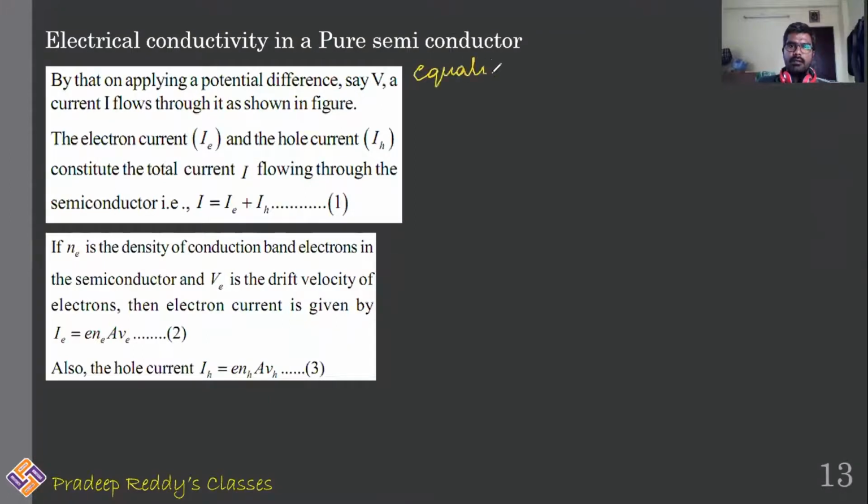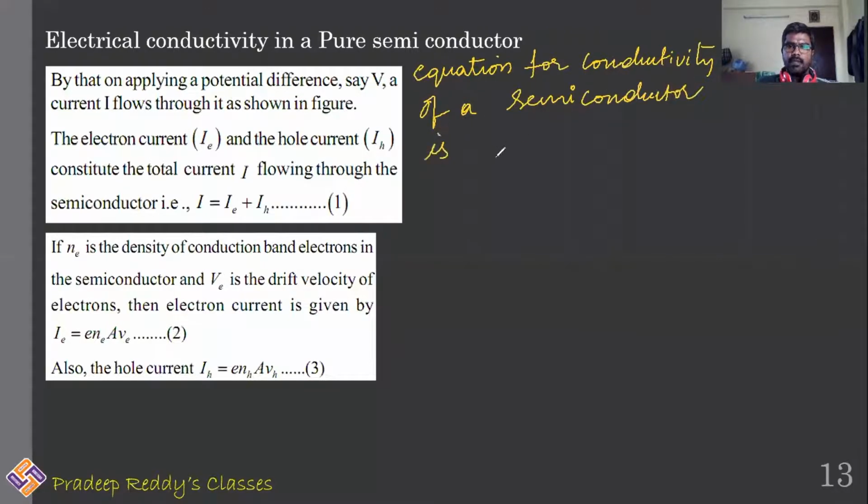Equation for conductivity of a semiconductor is sigma is equal to E into (NE mu E plus NH mu H).